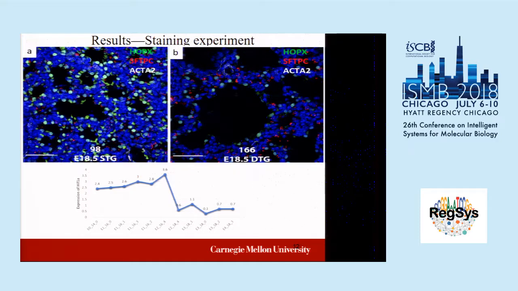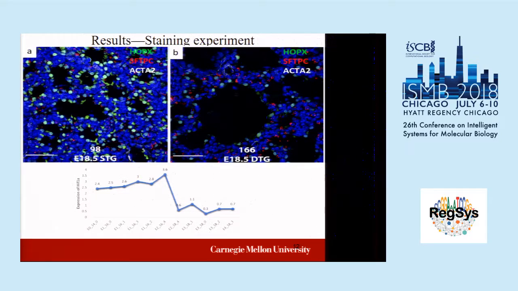Then we started wondering why it is significantly lower. What if we overexpress this TF, what will happen? So we overexpressed this TF from E16.5 to E18.5, and we observe here that the green is the marker for AT1 cells, and the red is the marker for AT2 cells.